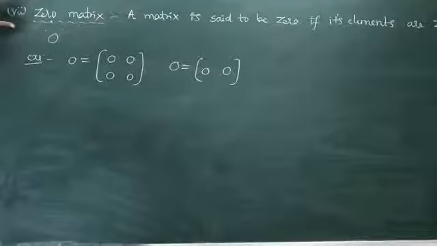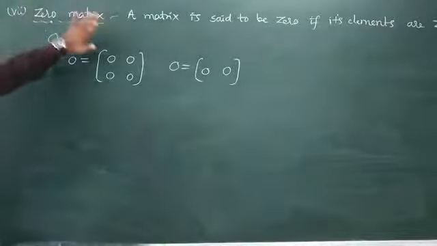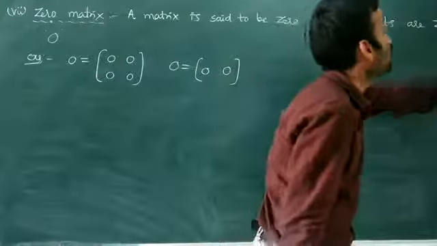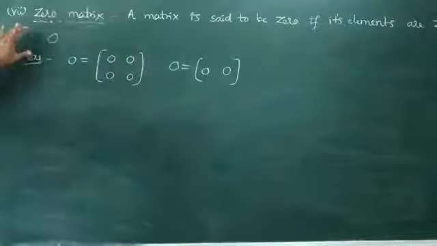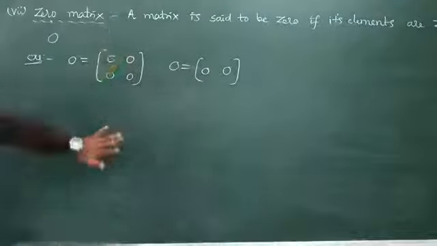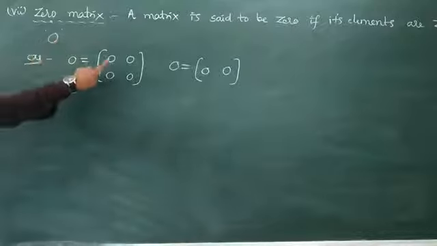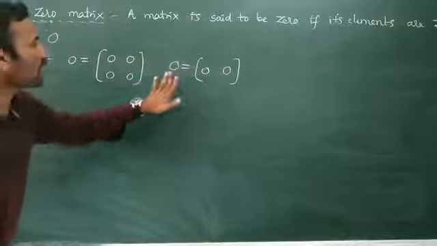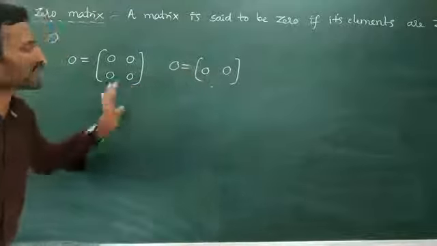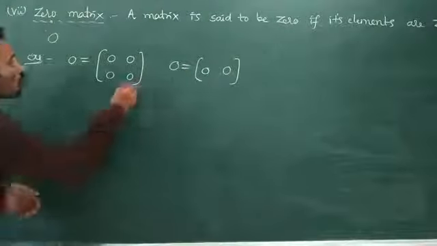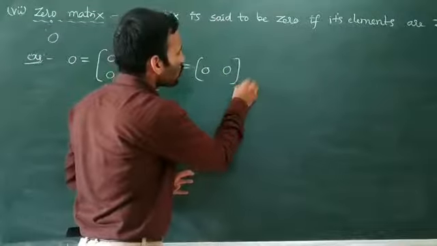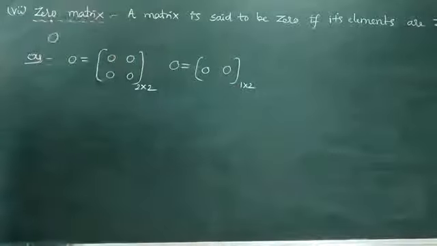The last type of matrix is the zero matrix. A matrix is said to be a zero matrix if all its elements are 0. It is generally denoted by 0, and the order is not fixed for a zero matrix. For example, 0 is a matrix of order 2 cross 2 with elements 0 0 0 0. Similarly, a matrix with one horizontal line and 2 vertical lines is a zero matrix of order 1 cross 2.